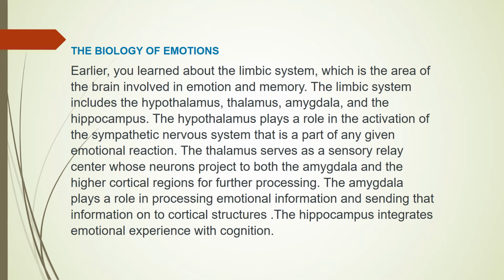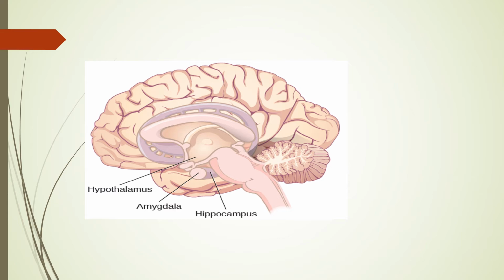The thalamus serves as a sensory relay center to the neurons, to both the amygdala and the higher cortical regions, like the cerebral cortex. The amygdala plays a role in processing information and sending that information onto cortical structures. The hippocampus integrates emotional experience with cognition, and especially memory. If you remember where these were located in the brain, as illustrated.